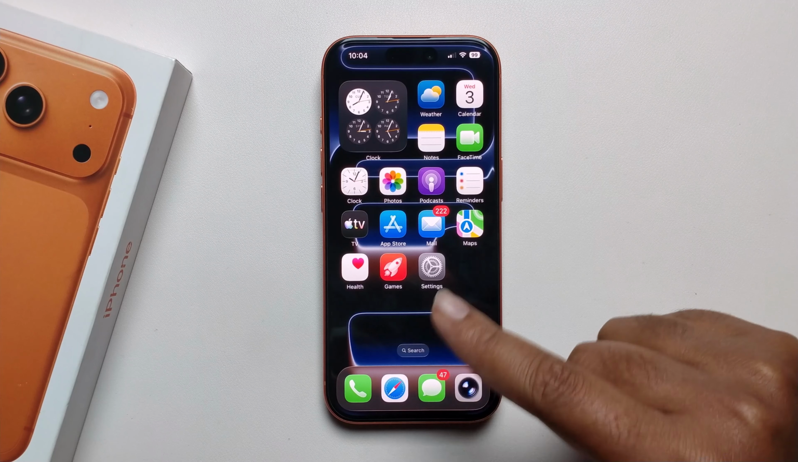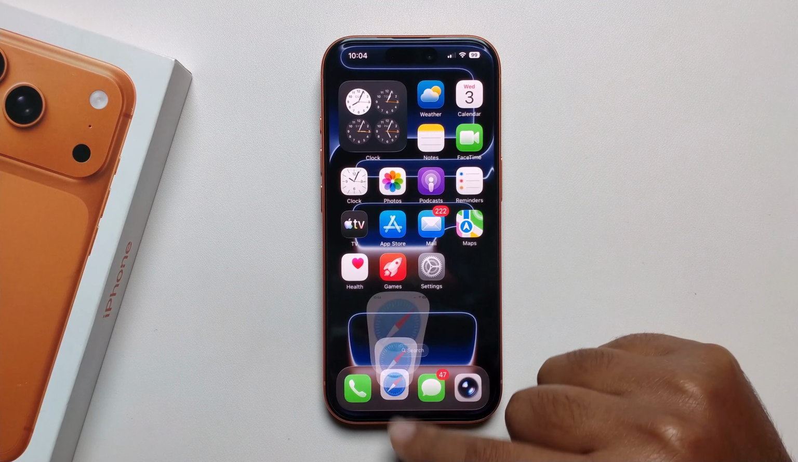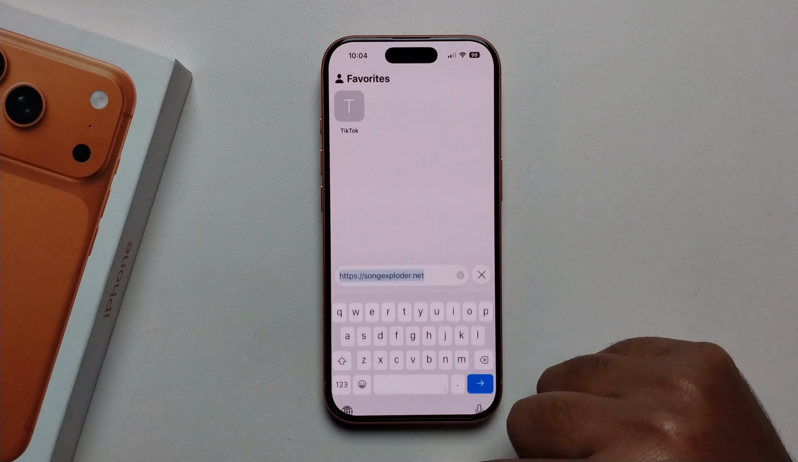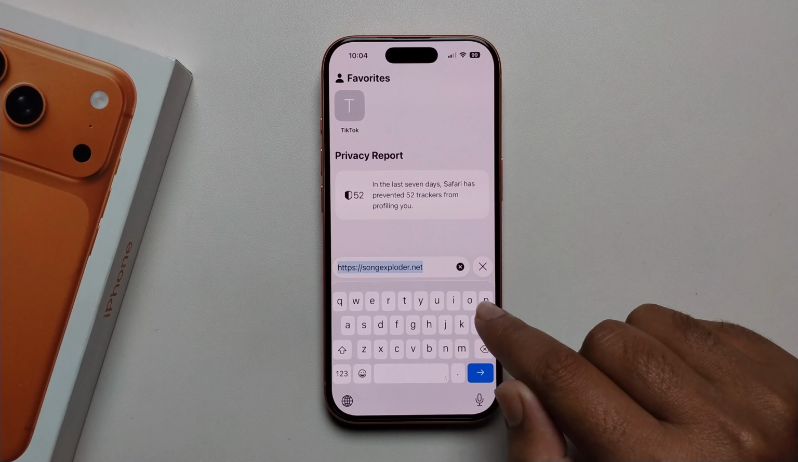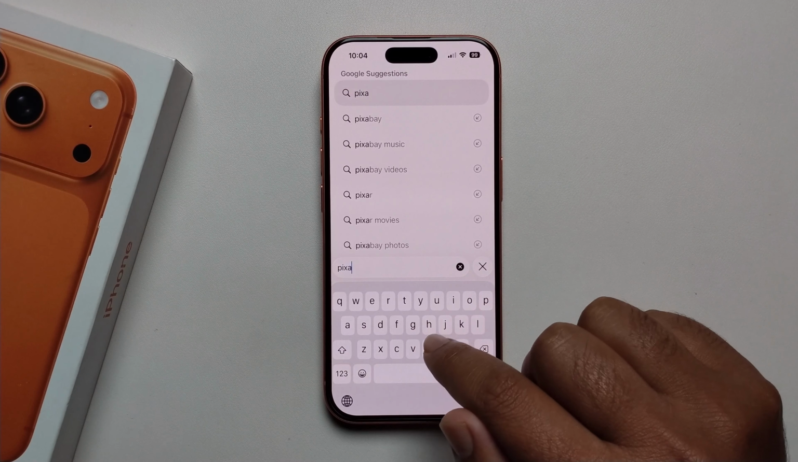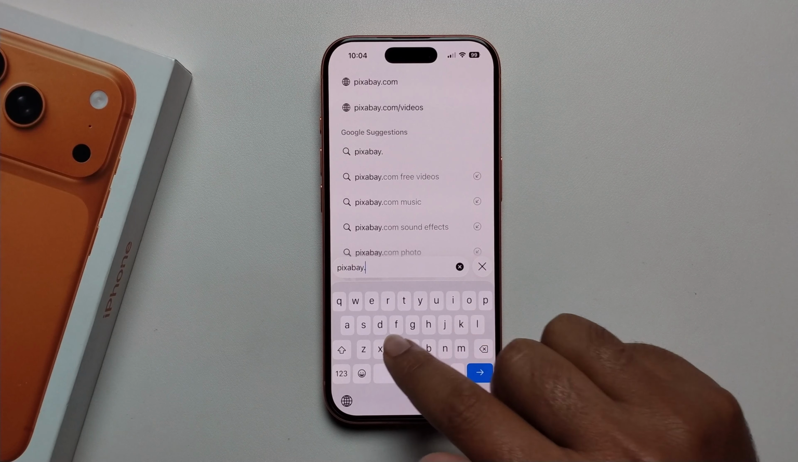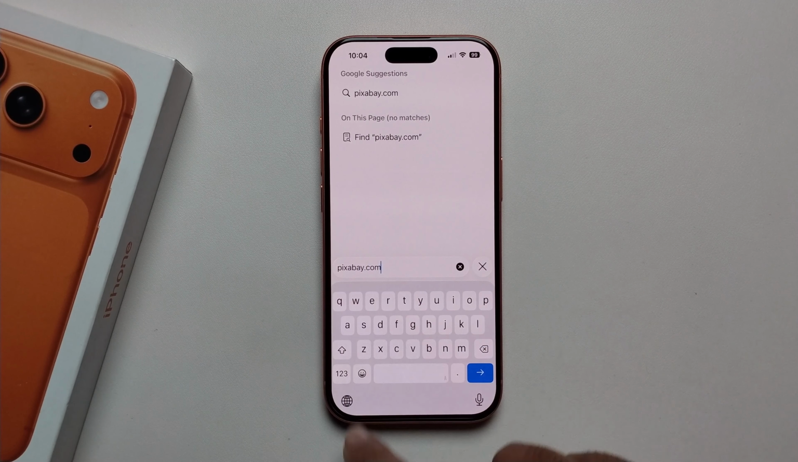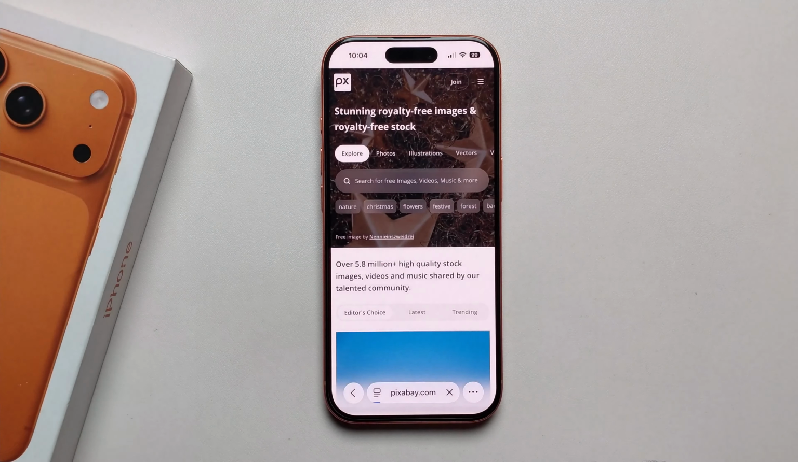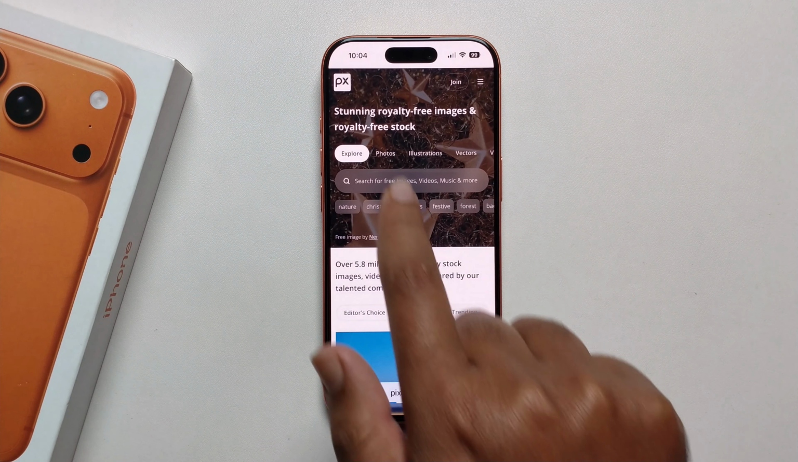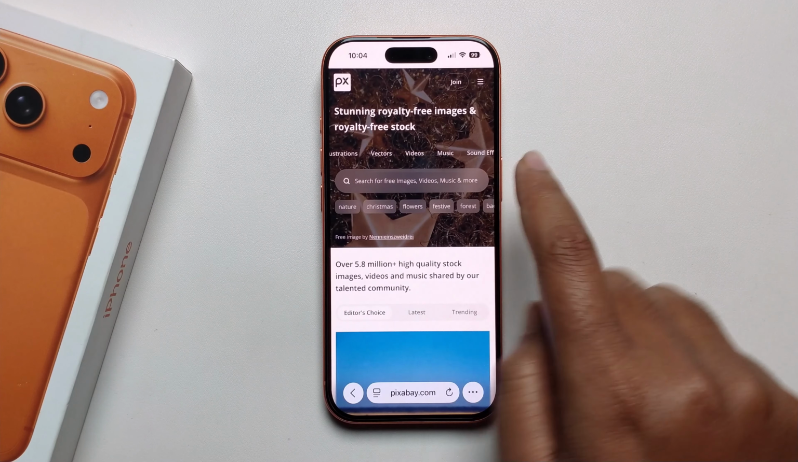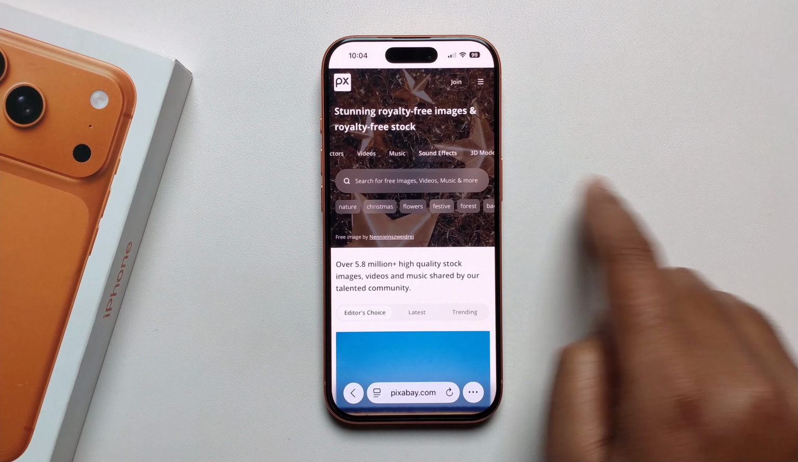So simply open any browser, like your Safari browser or Chrome browser. Go to the search option and search for fixable.com. Just go to this site and you'll see the music option or sound effect.